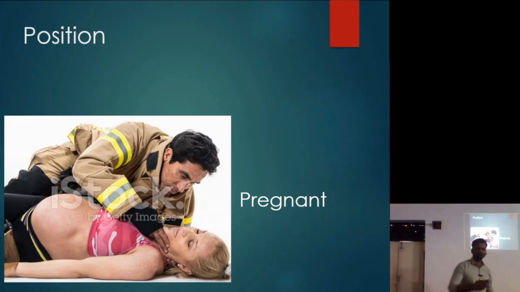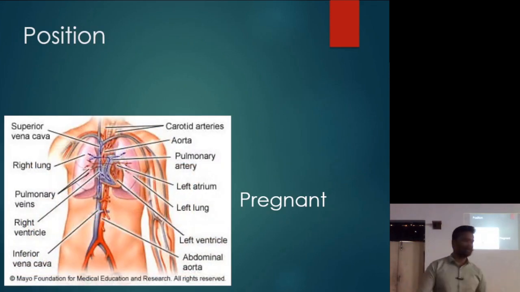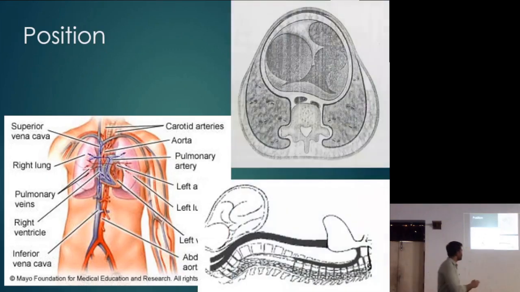okay, so you guys know left lateral. But I'll explain क्यों होता है. Can you see this blue? What is this? Inferior vena cava, लिखा हुआ है, बोल तो दो. So inferior vena cava, right? It is slightly on the right side of the vertebrae. Okay. So if you see the cross section, this is the vena cava, ये वाला. So it might get compressed between the fetus and the vertebrae.